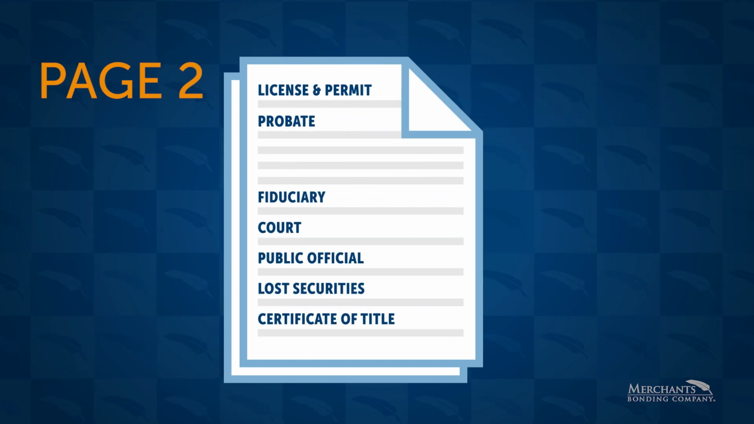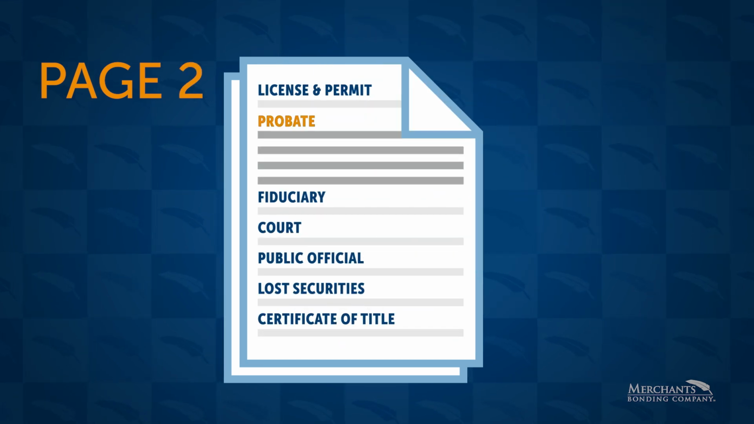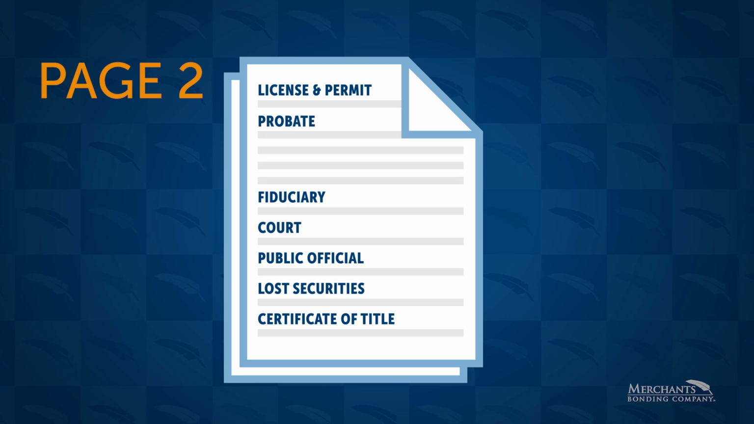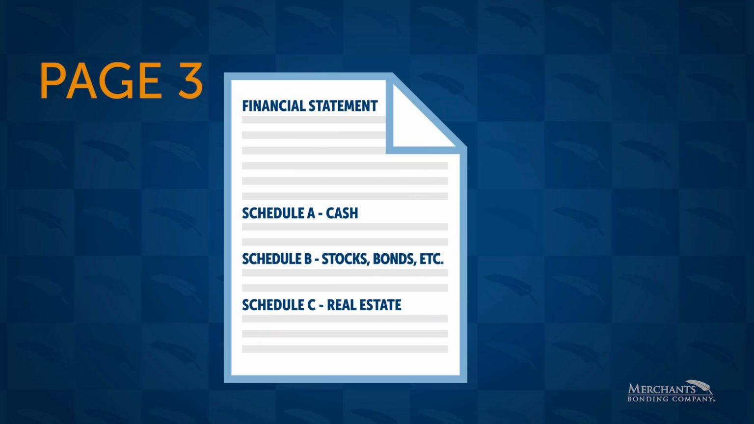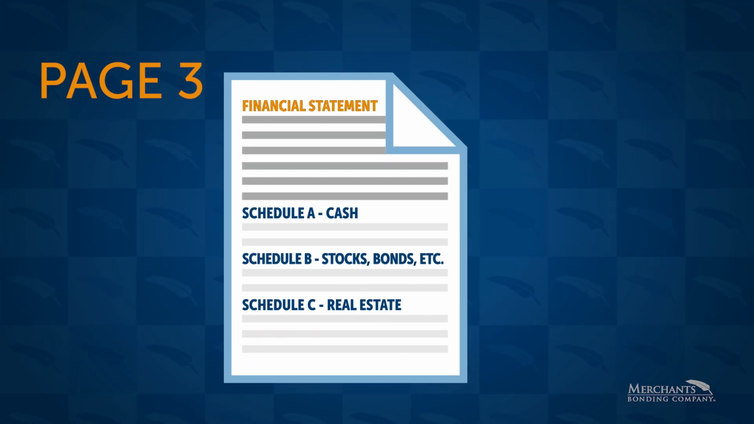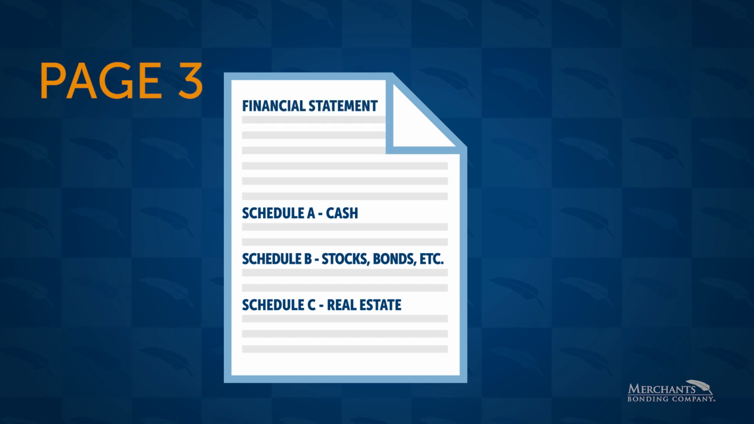Page 2 includes the required section for probate bonds. The more information provided, the easier it will be to approve the request. Page 3 is a sample financial statement form. Larger bond requests may require this form.